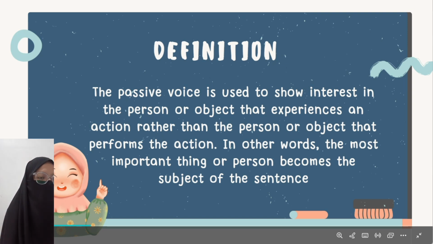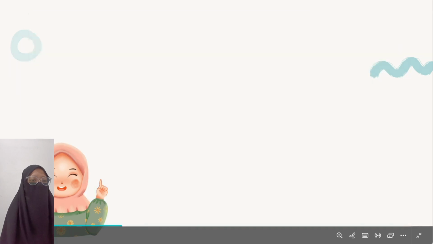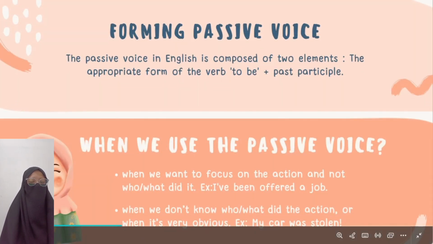The passive voice is used to show interest in the person or object that experiences the action rather than the person or object that performs the action. In other words, the important thing or person becomes the subject of the sentence.